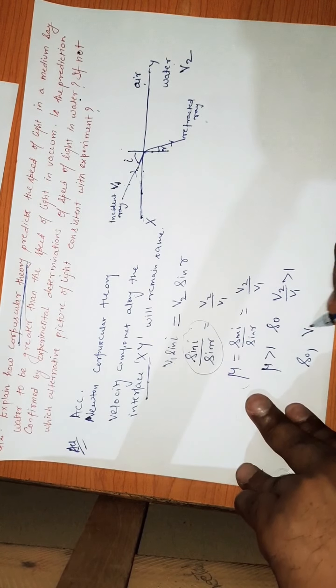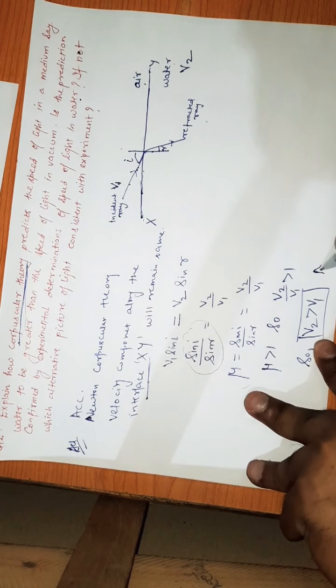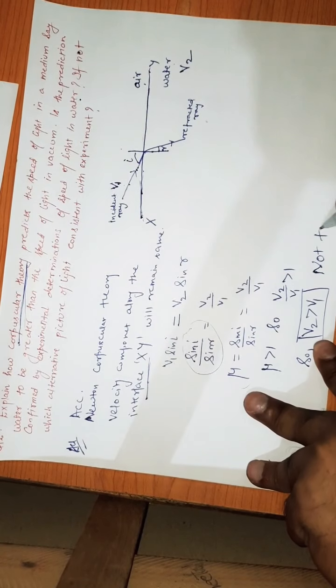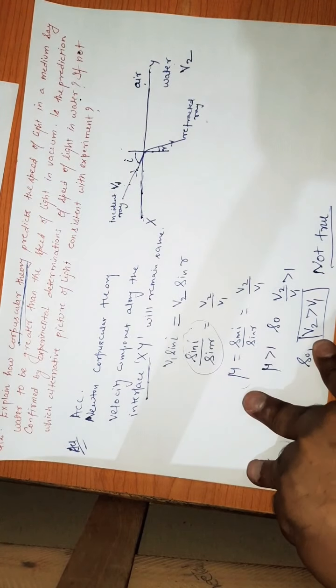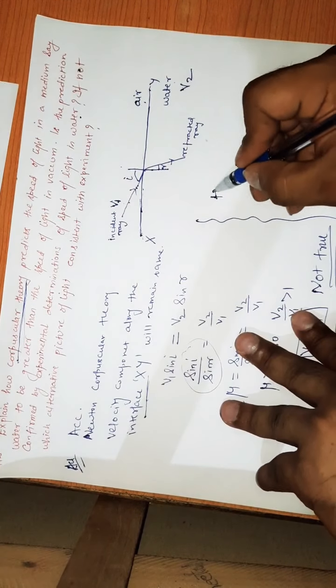So what is the result? V2 is greater than V1 according to Newton's corpuscular theory. But as we know, this is not true. So what is true? According to which picture is true? According to Huygens.